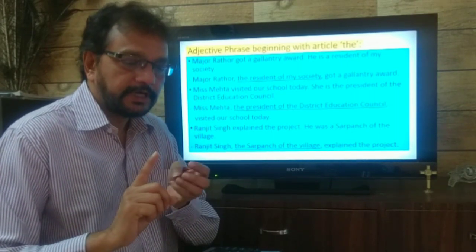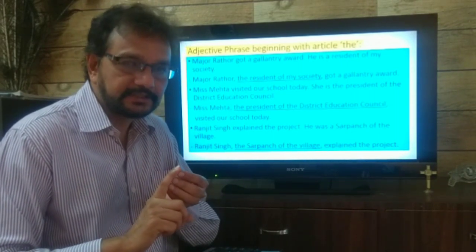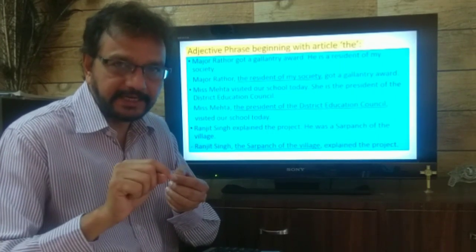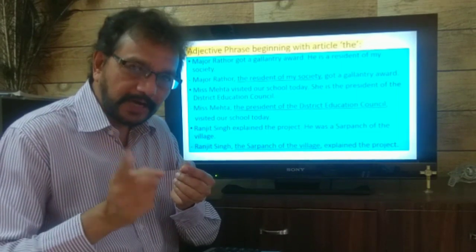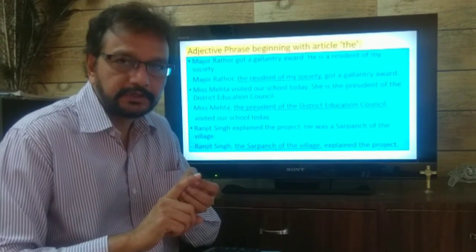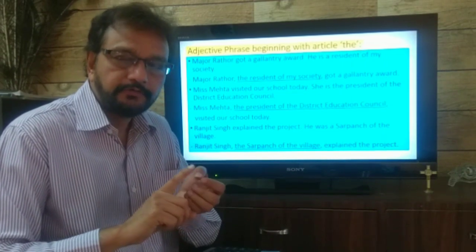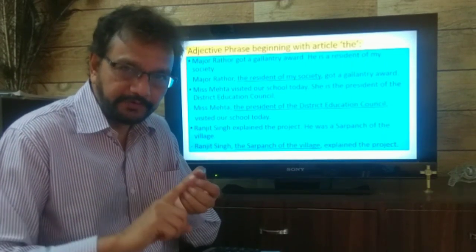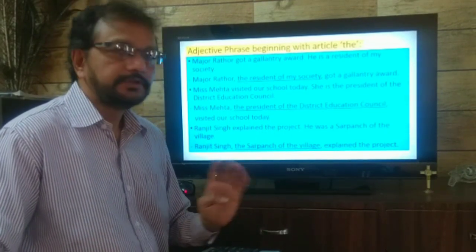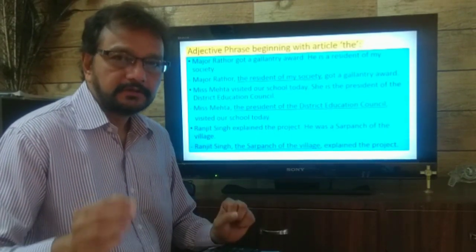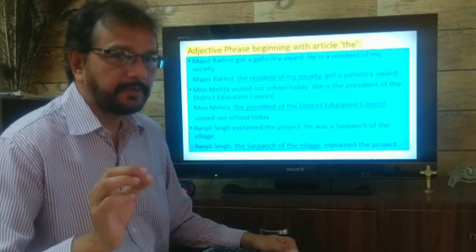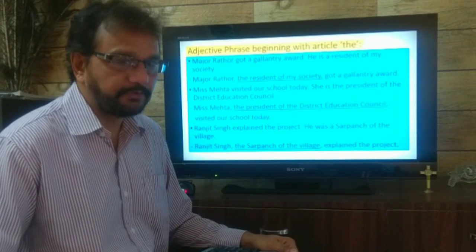Second, an adjective phrase begins either with a present participle, that is ing, a past participle, that is what we call bhutkrudant in Gujarati, with prepositions, namyogi avyay, or with article the. These are the main rules you have to keep in mind while using an adjective phrase.